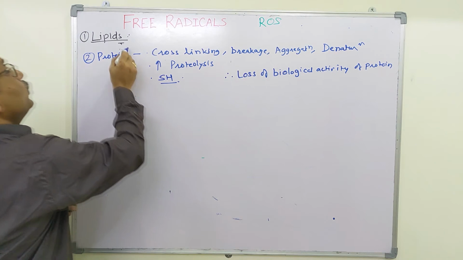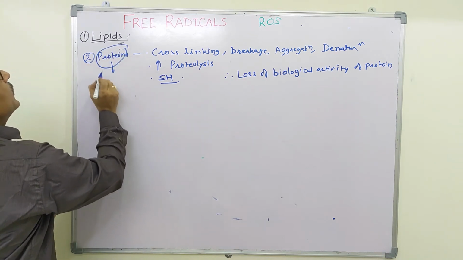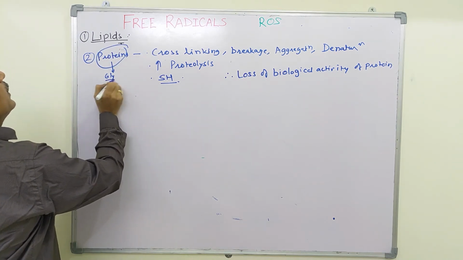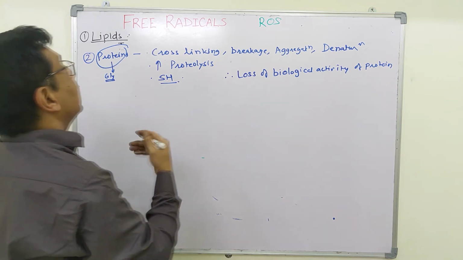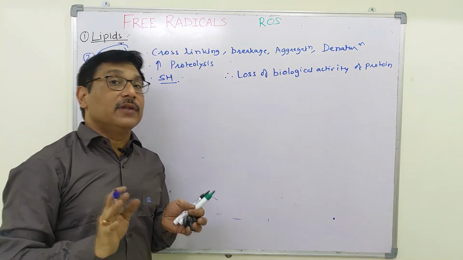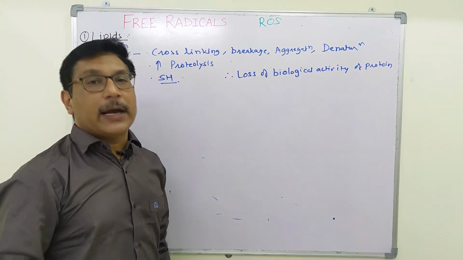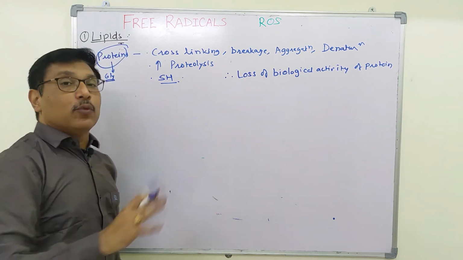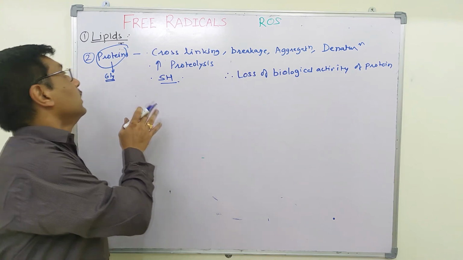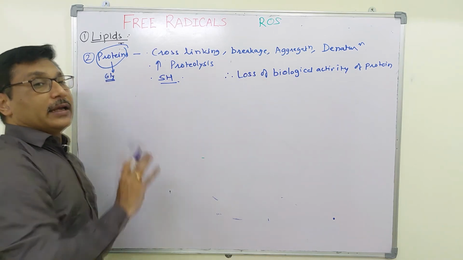Again, when these proteins are glycated, there occurs more attack by free radicals, and this is seen in diabetes mellitus, where protein glycation takes place due to high sugar level, and thereby more and more proteins are broken down due to glycation.